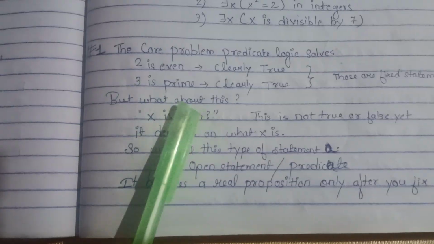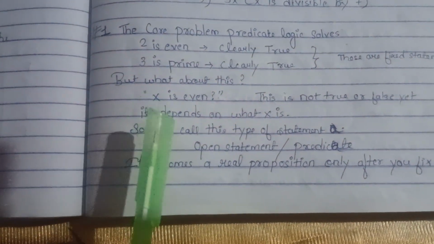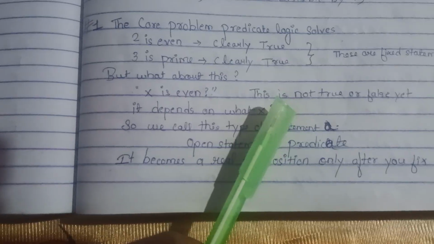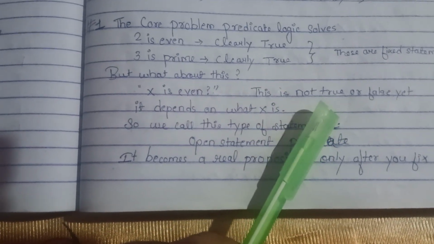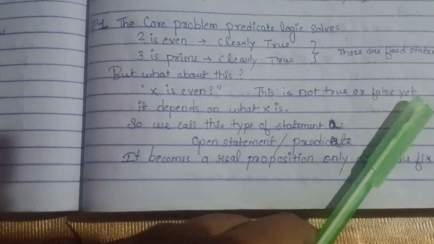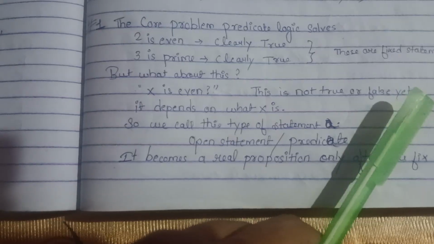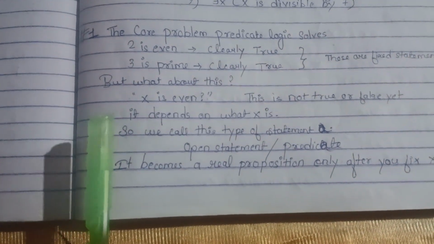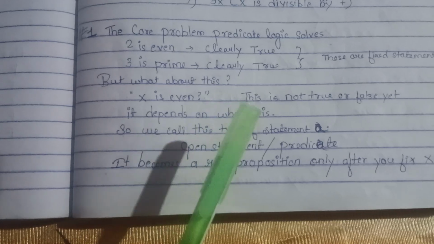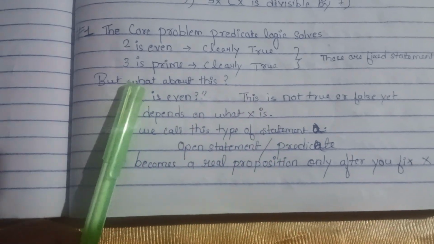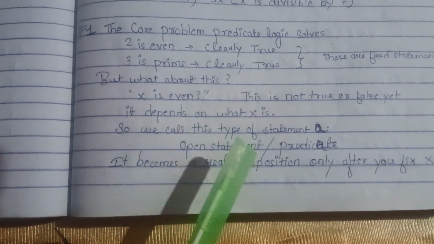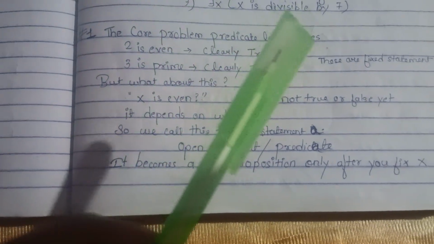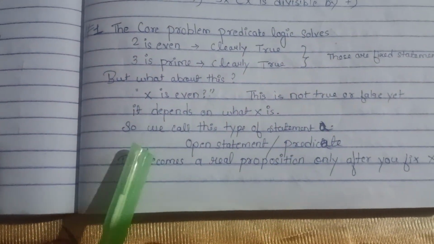But what about this? X is even. This is not true yet, but also not false yet, right? It depends on what X is. So what is X? And for that, predicate logic helps.